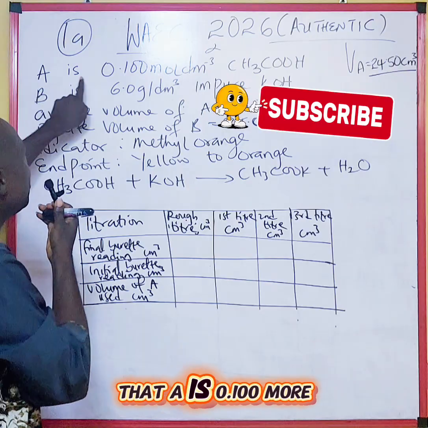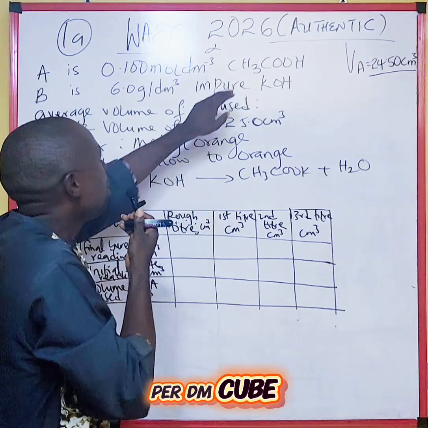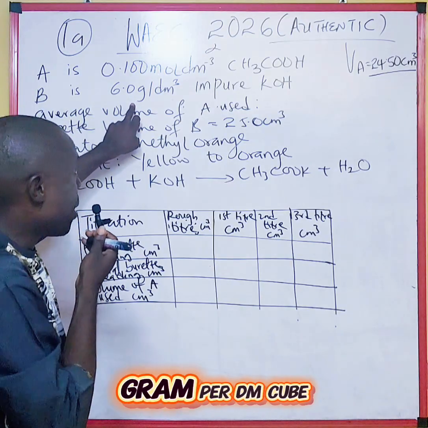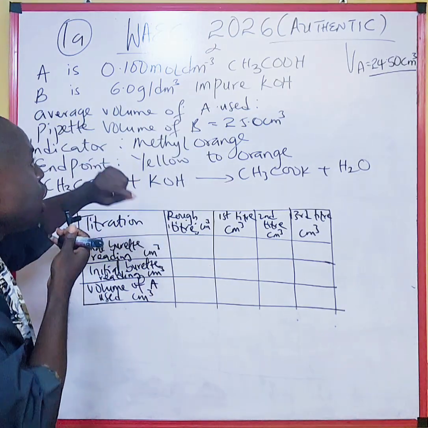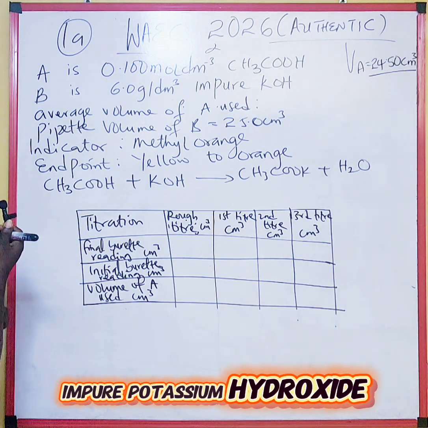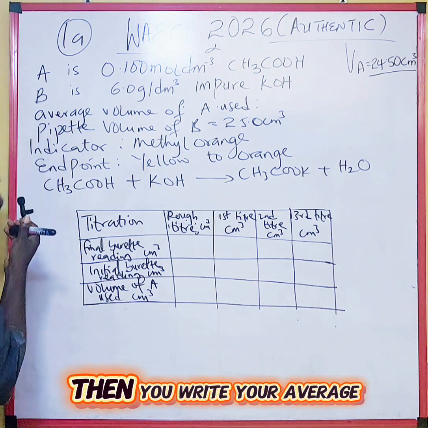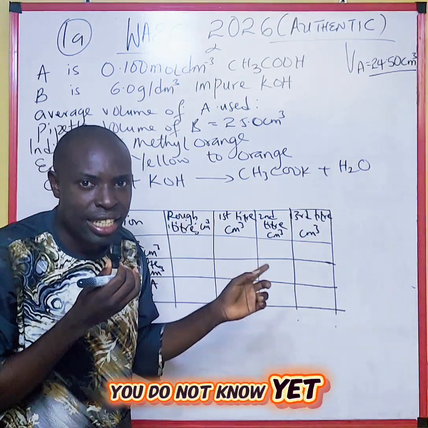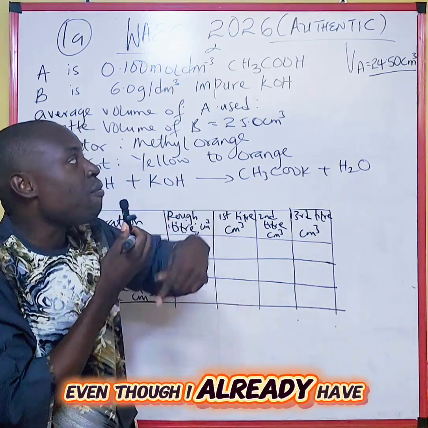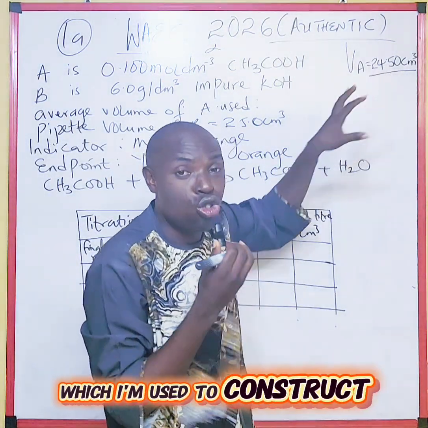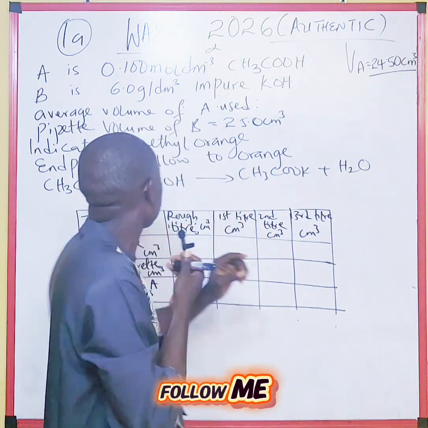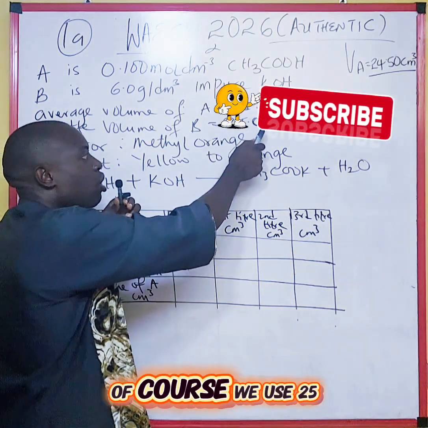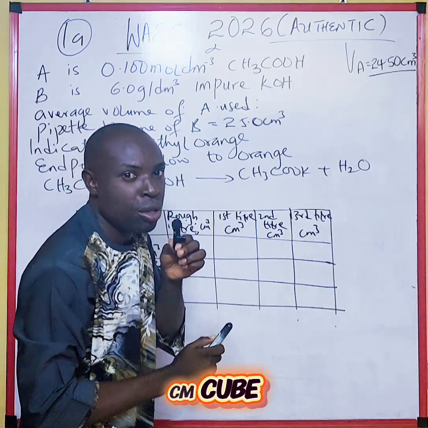You were given that A is 0.110 mole per dm cube ethanoic acid, B is 6.0 gram per dm cube impure potassium hydroxide. Then you write your average volume of A used, which you do not know yet, even though I already have mine, which I'm going to use to construct my table. Follow me. The pipette volume of B, of course, we use 25 cm cube.